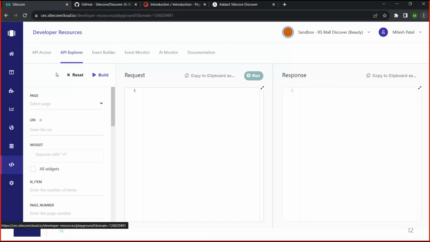API Explorer is, we can say, one kind of Postman collection, like a Postman tool. Like in Postman, we pass the request and we get the response. The same thing, the portal provides inside the portal itself.